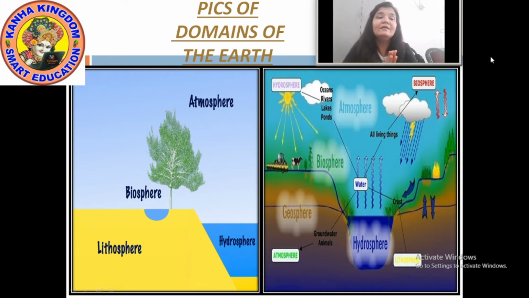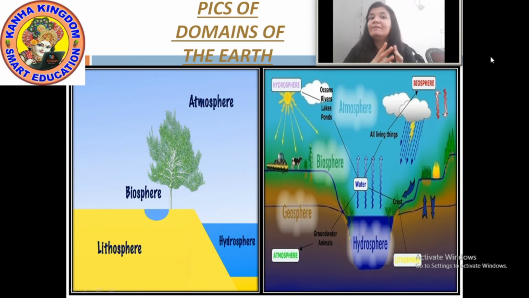And now the hydrosphere, we can see water. The water is needed by everybody, whether it is plant life or whether it is animal life. It is used and it is necessary for everyone. Right? Next, biosphere.